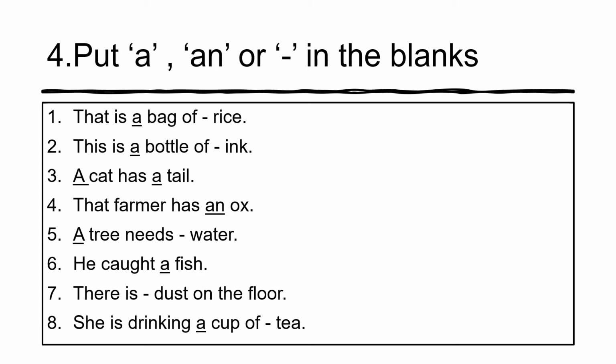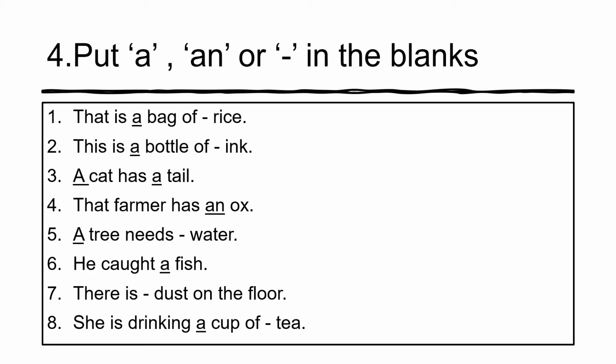Now, this is the exercise given for the previous lesson. I want you to check the answers together. Tick the answer if it is correct, and if your answer is wrong, do a correction. Now together we check.